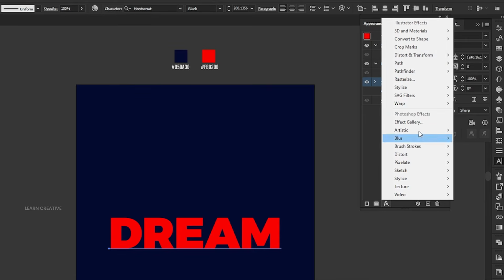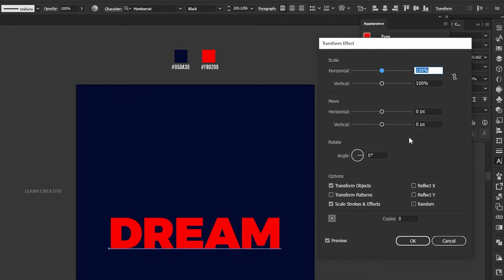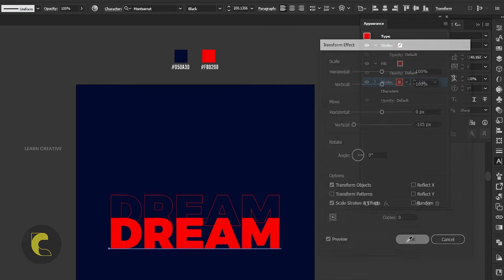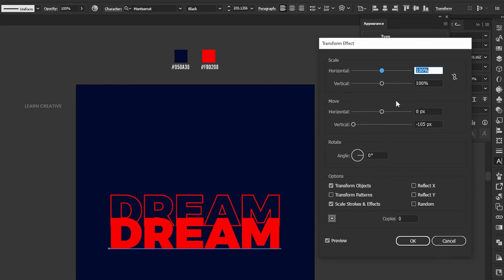Go to the Effects, Distort and Transform, then Transform. Go to the Move section and adjust the vertical position. Increase the stroke weight. Click on the plus button for a copy of it. Change the transform to the opposite.